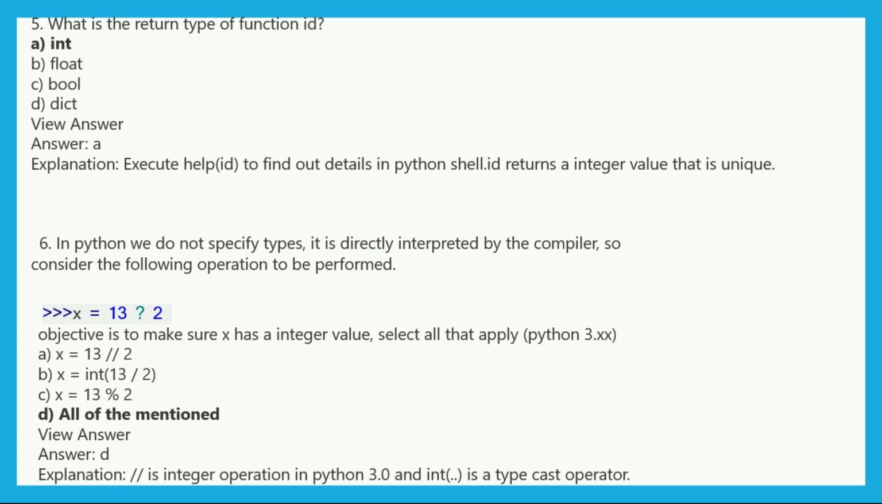So consider the following operation to be performed. x is equal to 13, here we have to put the operation and 2. So which would be the exact operation we can select? We can see clearly that A can be chosen, B and C also can be chosen. So we can't single out one, but we can use all of them. So the answer is all of the mentioned, because in the explanation we get to know that this is an integer operation in Python 3.0, and int is a typecast operator.